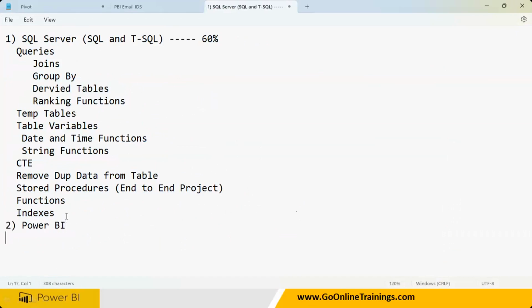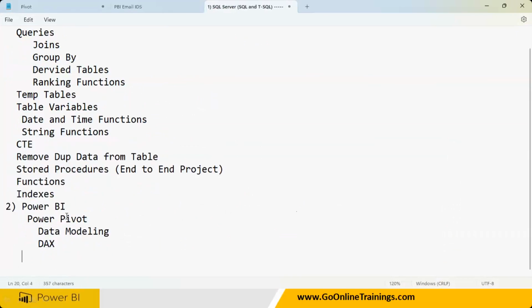Next topic, you need to start learning Power BI. In Power BI, you have to learn only two topics: Power Pivot, where data modeling is an important topic, equal in weight, and DAX queries. The second topic you need to cover is Power BI Cloud Service, right? So these are the topics we have to know clearly, and the remaining topics are just nice to have.